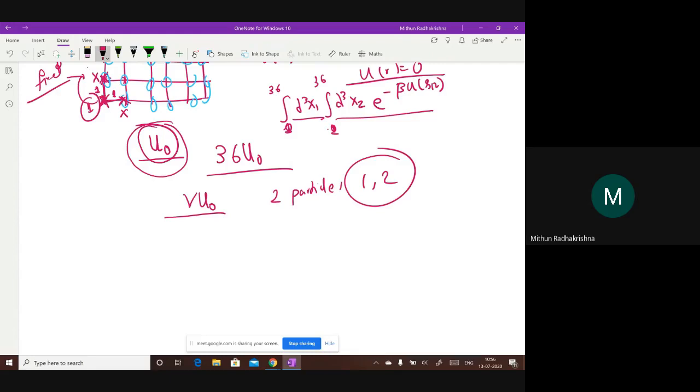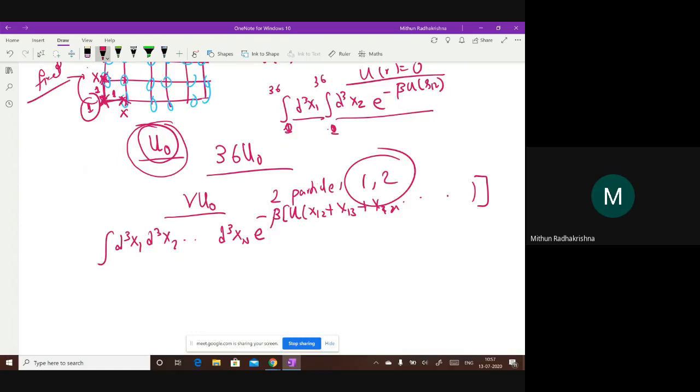But remember your integral, I'm forgetting the ideal part. Ideal part we have already calculated. So it has this particular thing, d cube x1 up to d cube xn, e to the power minus beta u of all these particular u x12, x13, and we know how many pairs there are.